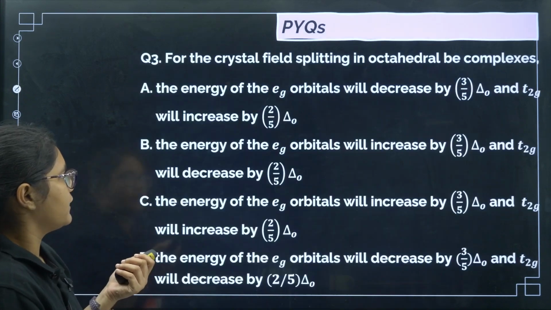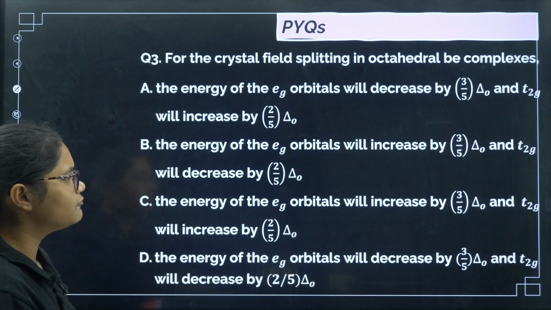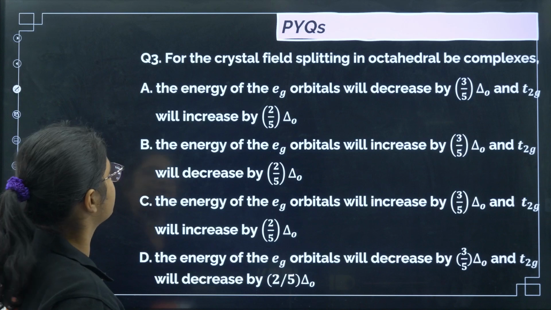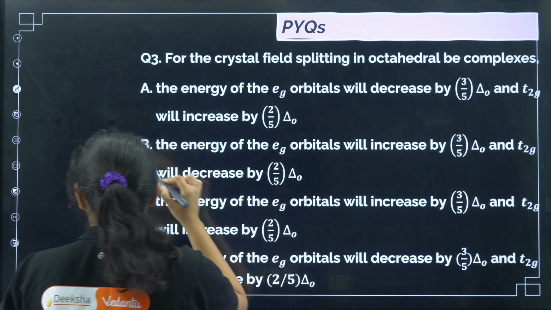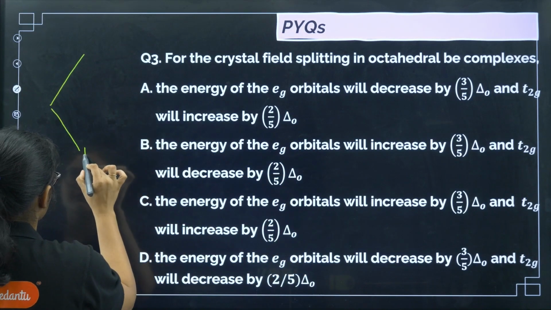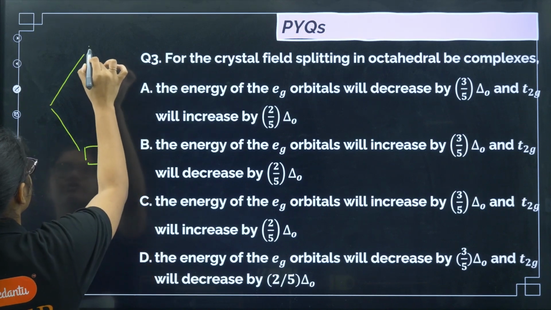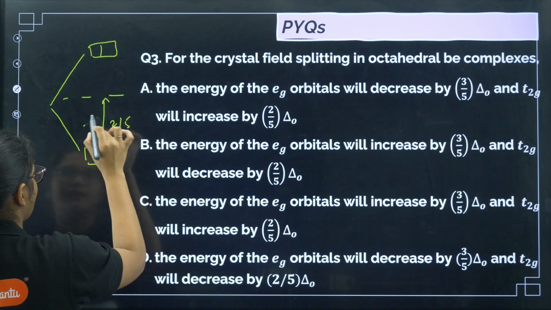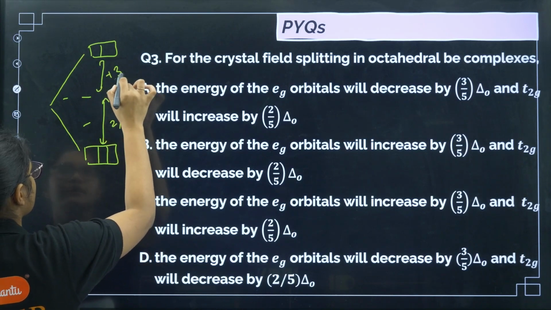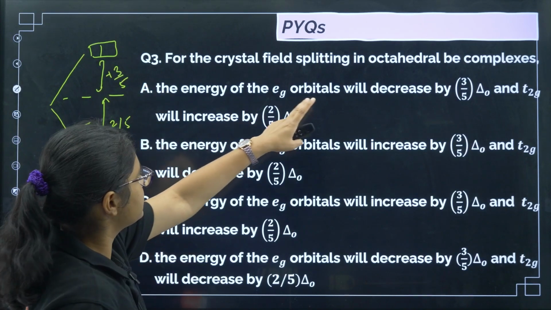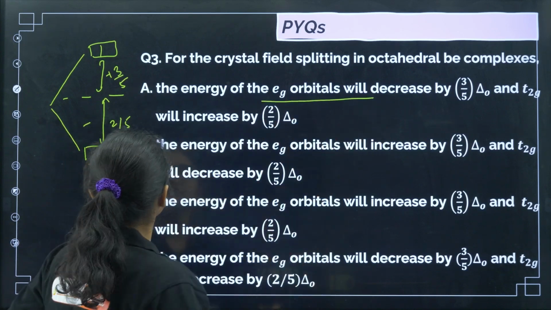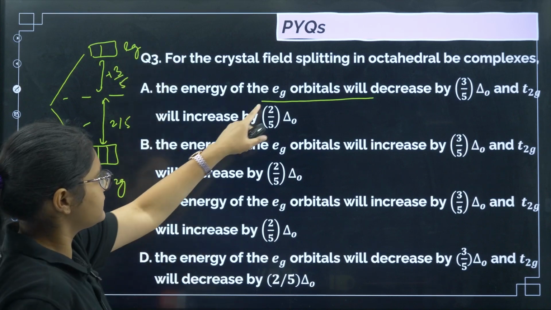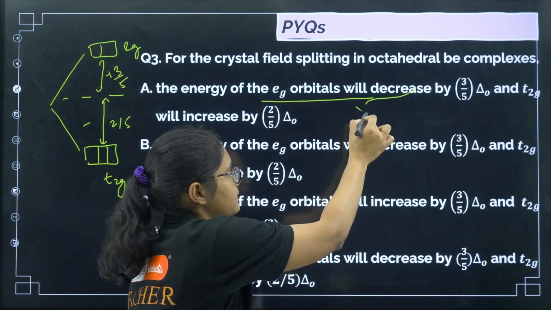Okay, fine. Next, for the crystal field splitting in octahedral complexes, the energy of the Eg. Remember what I told you, in octahedral we have T2g and Eg, right? The energy of T2g decreases by 2 by 5 and Eg increases by 3 by 5. Here it is written that the energy of the Eg level will decrease, so this is wrong. The energy of Eg orbital increases. So we can eliminate this statement.